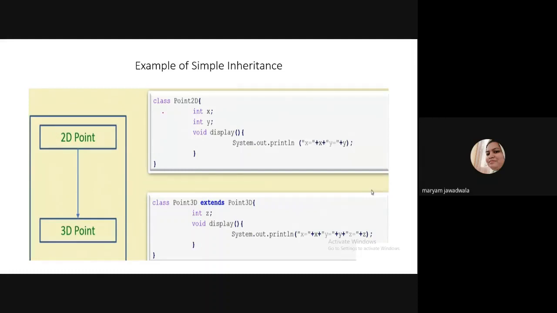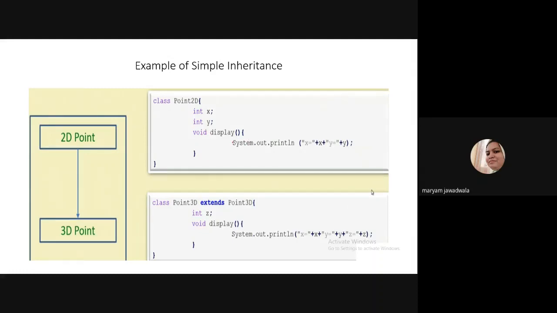If you look at the right-hand side code, I write class Point2D and in the curly braces I define that class. So the name of your class is Point2D, right? Point2D has two data members, x and y, and the type of those data members is integer. And I write one method, void display.